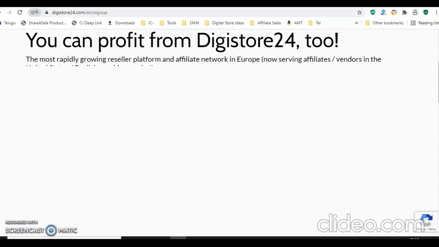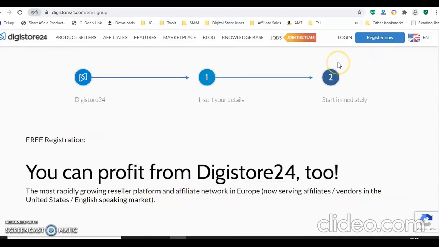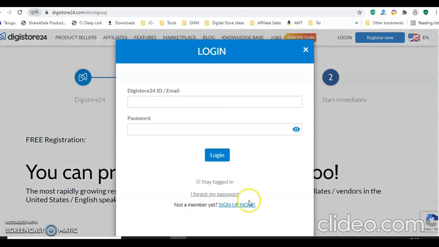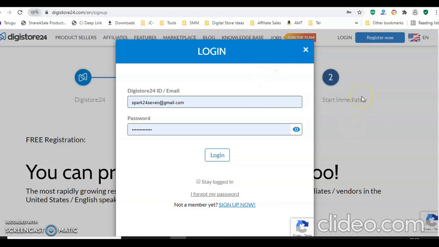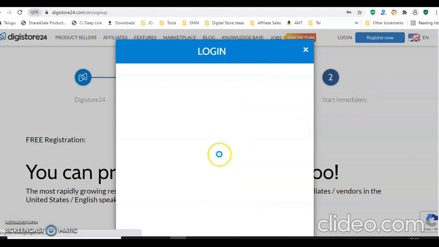After doing this, you will get your account immediately. It will be approved. So once you get all the credentials, you need to log in with your details. So what you need to do after logging in is just log in.